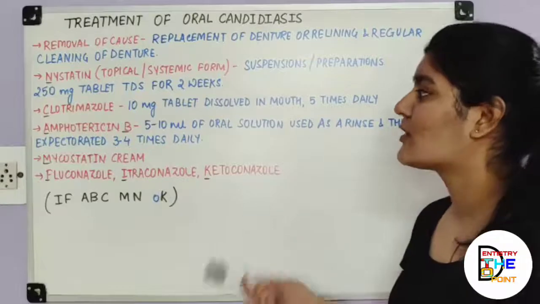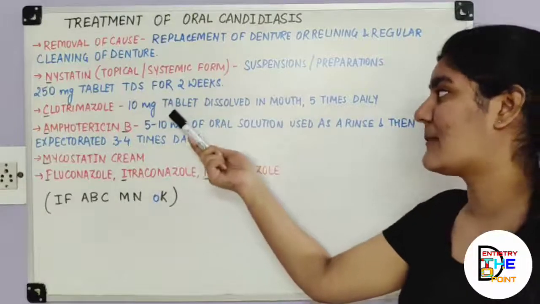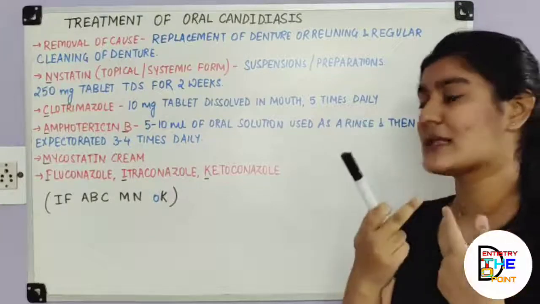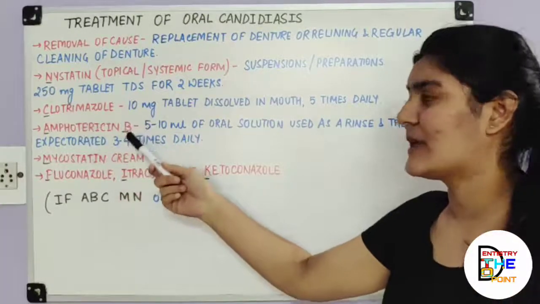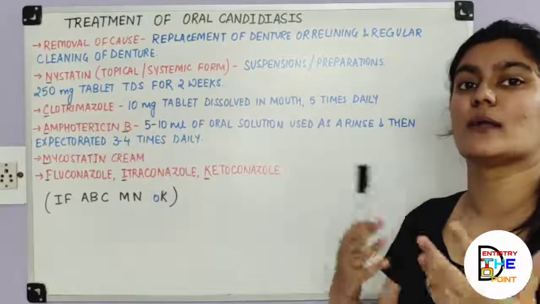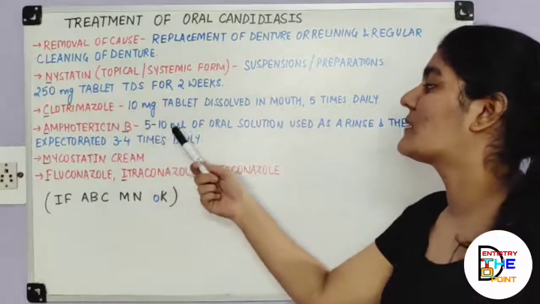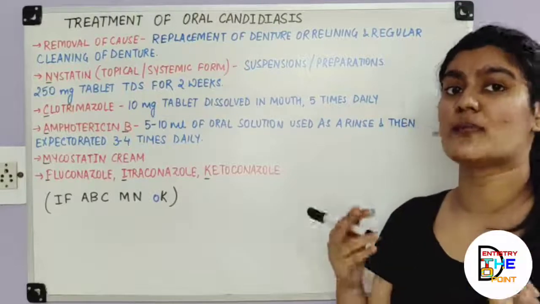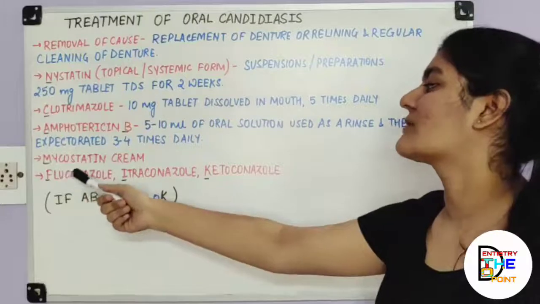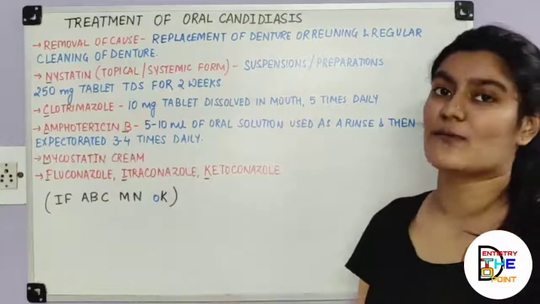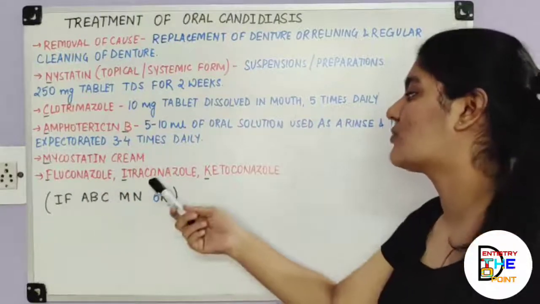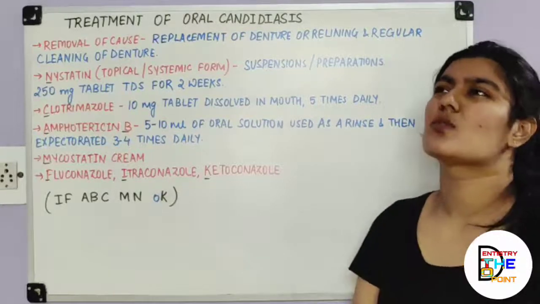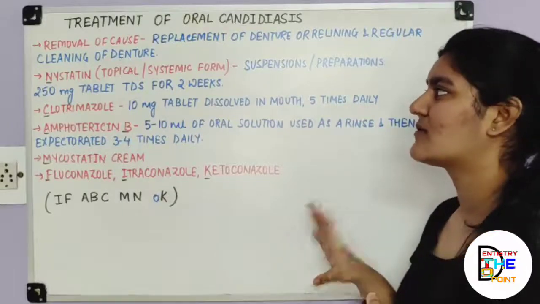Next, you have clotrimazole, a 10 mg tablet dissolved in the mouth 5 times a day. You have to keep it in the mouth, revolve it around the mouth and let it dissolve. Then you have amphotericin B, which has both antibacterial and antifungal effects. 5 to 10 ml of oral solution is used as a rinse and then expectorated 3 to 4 times daily. And then you have mycostatin cream, and other antifungal agents like fluconazole, itraconazole and ketoconazole. Okay, so this is a short treatment.